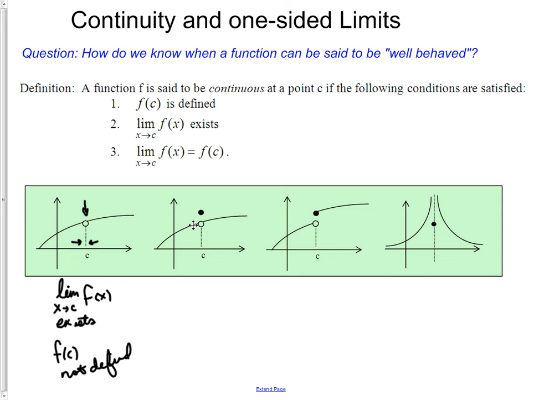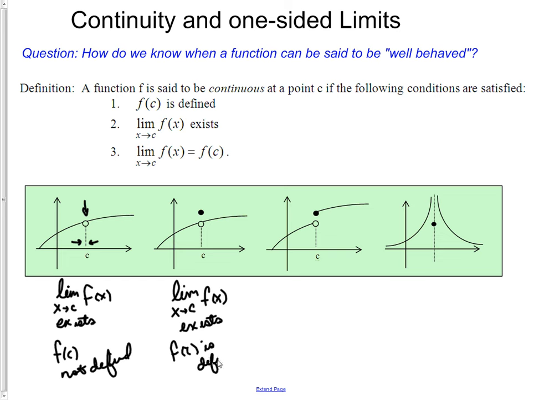This is called a discontinuity at this point. Now, on the other hand, we could define f of c. Let's say we had a function such that the limit as x approaches c of f of x also does exist, and f of c is defined.